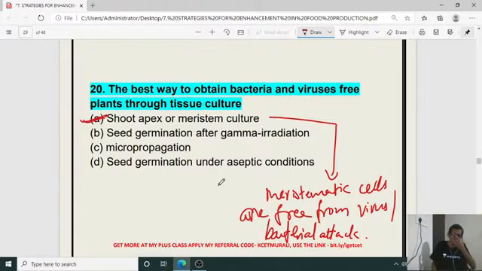Because here, the cell division rate of bacteria and virus is lesser than the cell division rate in the meristematic tissues. So virus and bacteria do not get enough time for their cell division. The rate of cell division is faster in the meristematic region cells than in the bacteria and virus, so they are unable to grow and unable to infect the meristematic region.